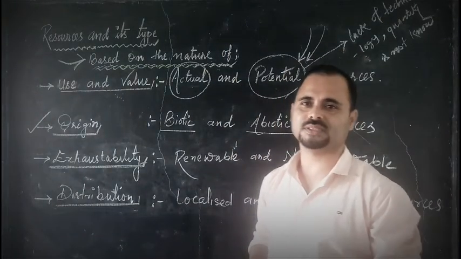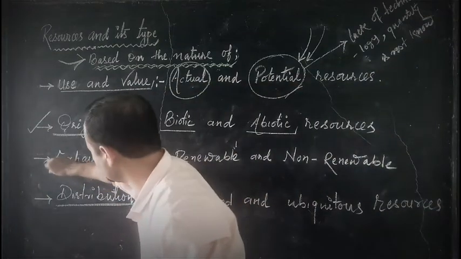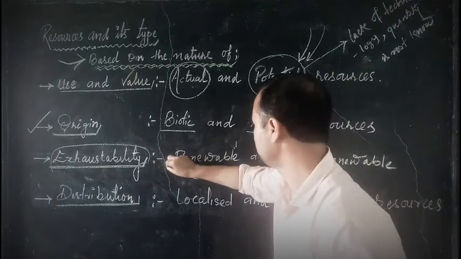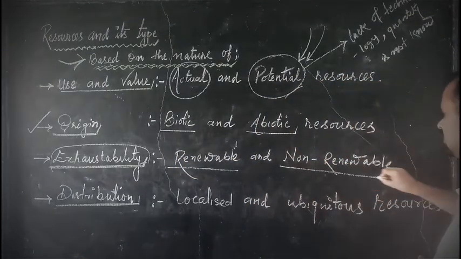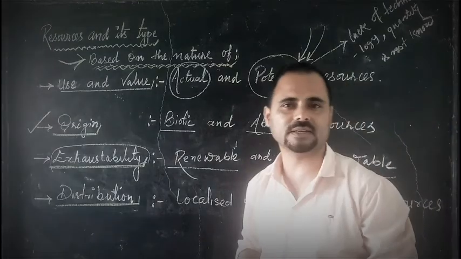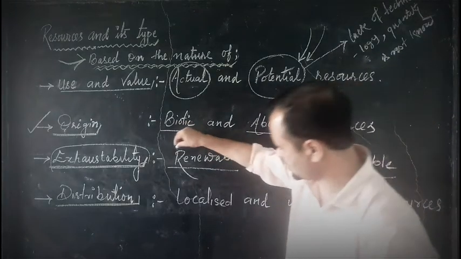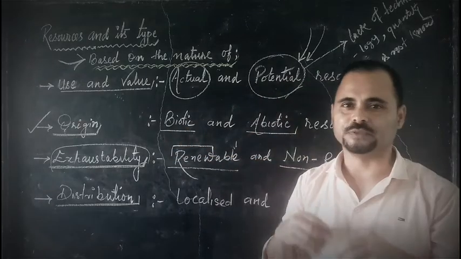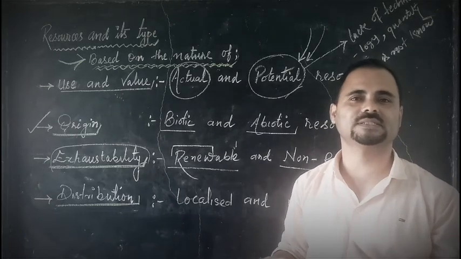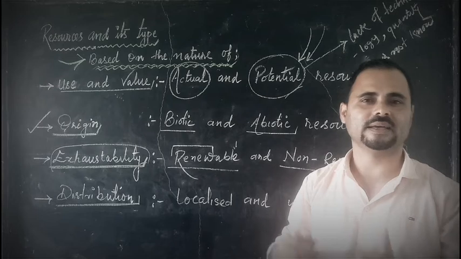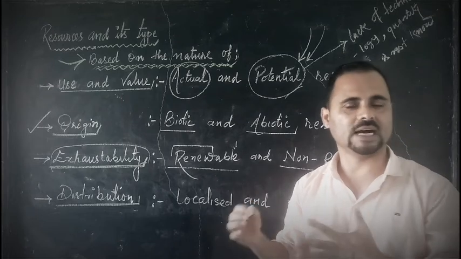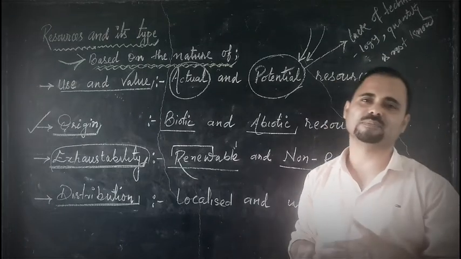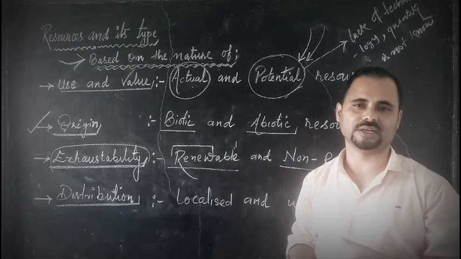Another classification of resources is done based on accessibility. Based on this, resources are classified as renewable resources and non-renewable resources. If you see the title, then you can understand what renewable resources are. Renewable means all those resources which can be renewed once they are used, like water, iron and steel. Once used, they can be modified and reused.